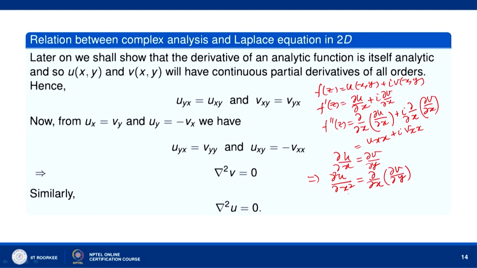Similarly, the other equation is u_y equal to minus v_x. If I differentiate it with respect to y, what I get? Second derivative of u with respect to y is equal to